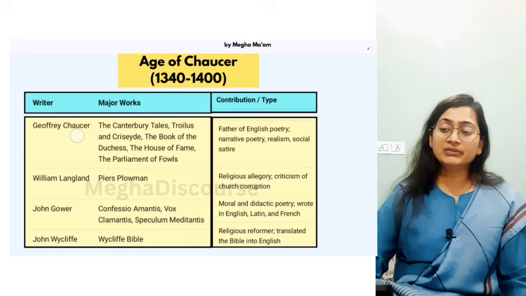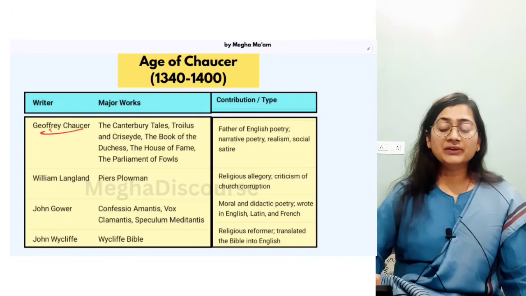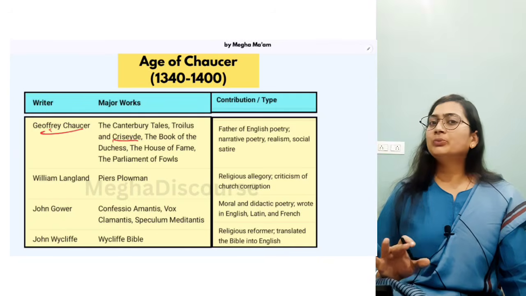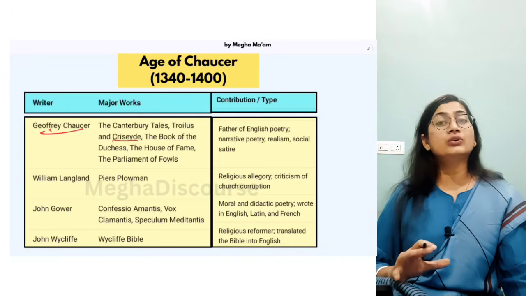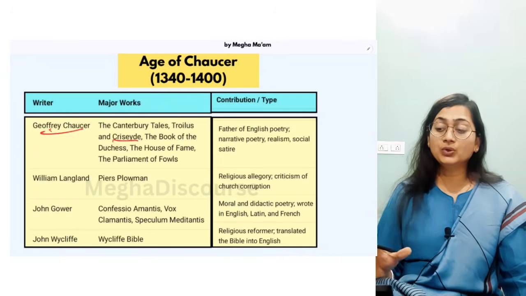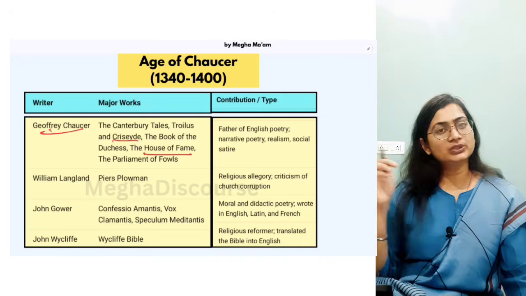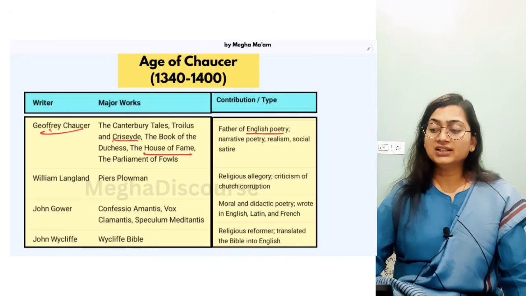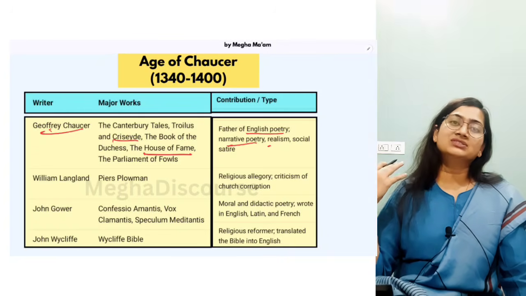Now the important writers: we have Geoffrey Chaucer, who wrote the Canterbury Tales, Troilus and Criseyde, Book of the Duchess. I have also made a video on important works of Geoffrey Chaucer, the complete overview on Geoffrey Chaucer, so you can also watch that video. It will help you a lot, as we have questions on House of Fame in 2026. So why is he called the father of English poetry? He wrote narrative poetry, he is a realistic writer, he wrote with social satire.